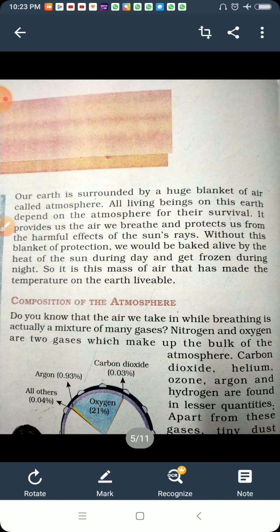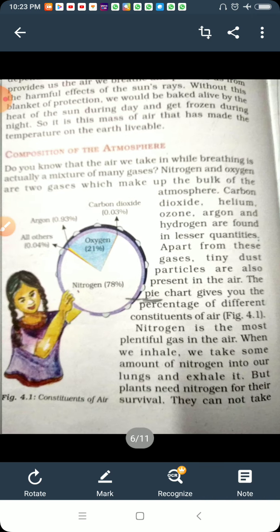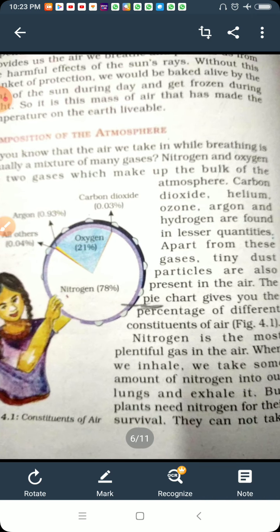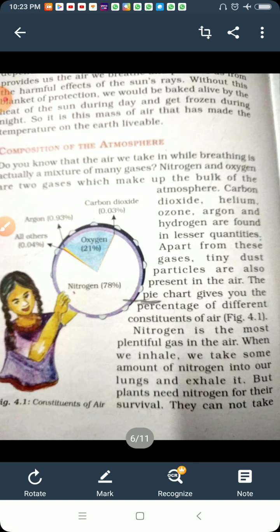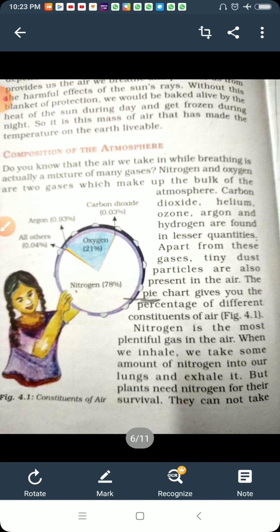Carbon dioxide, helium, ozone, argon and hydrogen are found in lesser quantities. Apart from these gases, tiny dust particles are also present in the air. Everything is very important when we talk about the composition of the atmosphere.